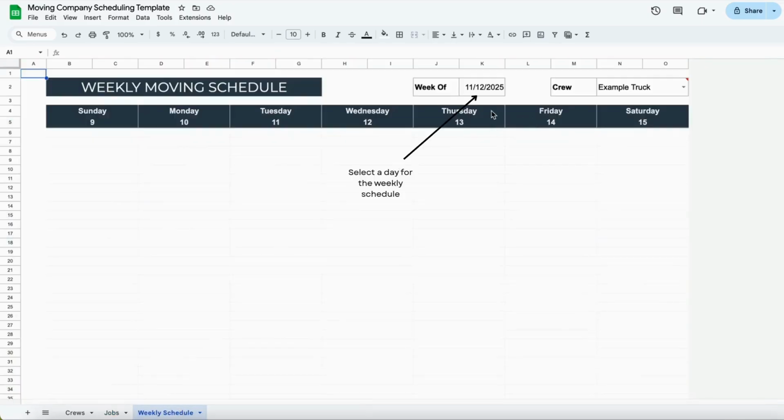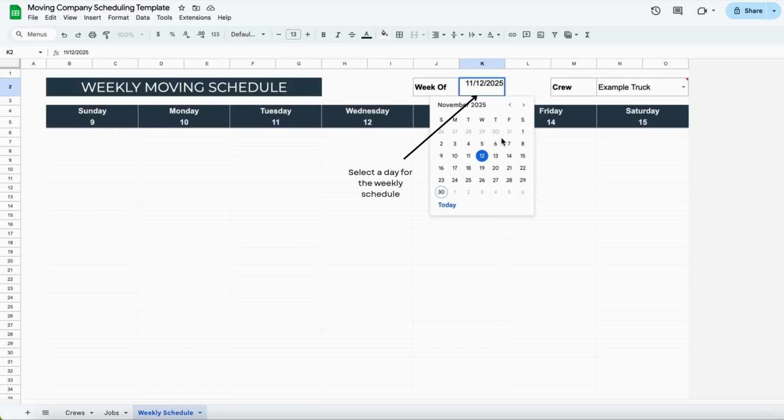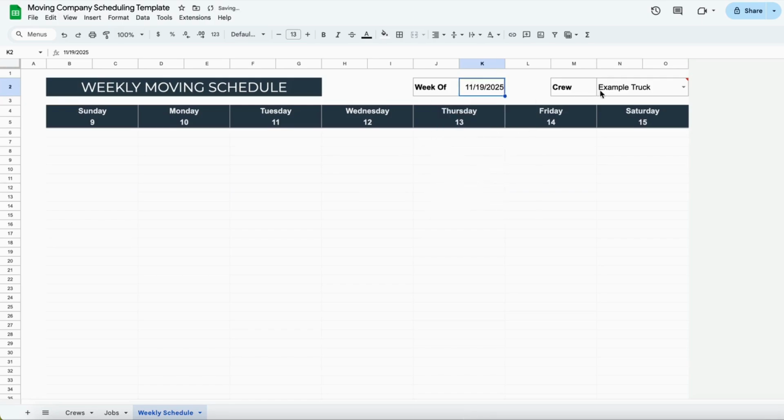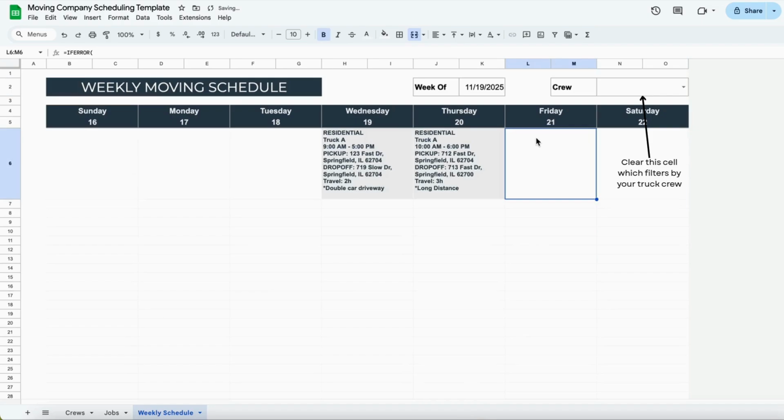On the Weekly Schedule tab, select any day of the week to see the full schedule for that week. Filter the schedule by the truck crew drop-down or clear the cell to see all trucks.